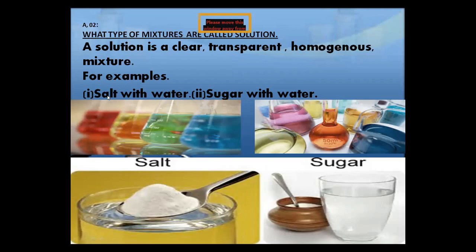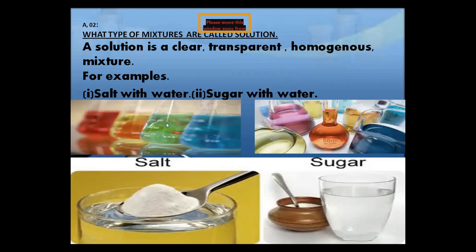For example, salt with water. If we mix both things, they will make a solution. You can observe there are different chemicals. When we dissolve these chemicals in water, they make a clear, transparent, and homogeneous mixture. We cannot see the particles of the solute at the bottom of the glass or container. If we see the particles of the solute in any mixture, we say this is a mixture.